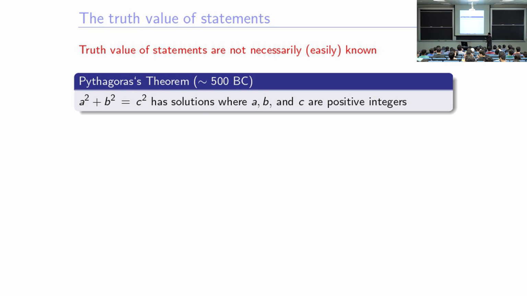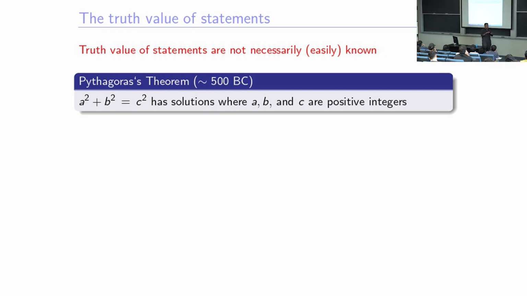It says that a squared plus b squared equals c squared, this equation has a solution where a, b, c, all three are integers. Okay, so I try to make it more like a proposition, even though a is a variable, b is a variable. This is a little bit of a meta proposition, talking about values of these a, b, c. But that will be clear in a minute.